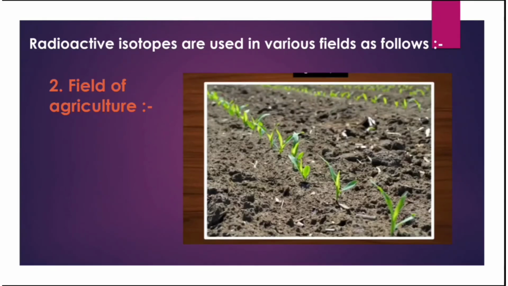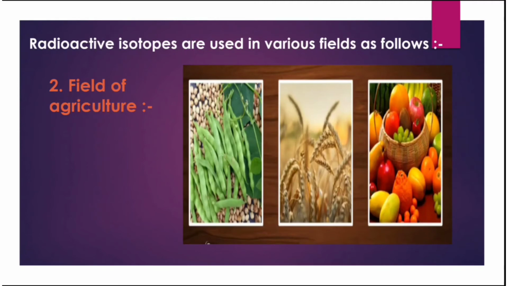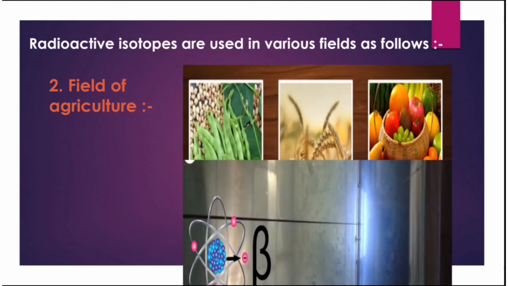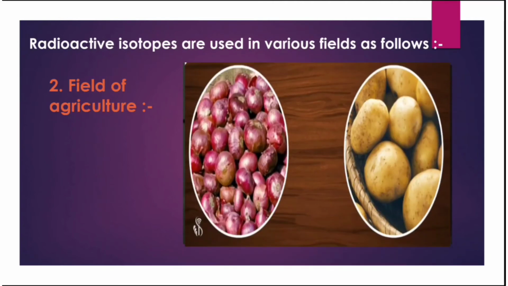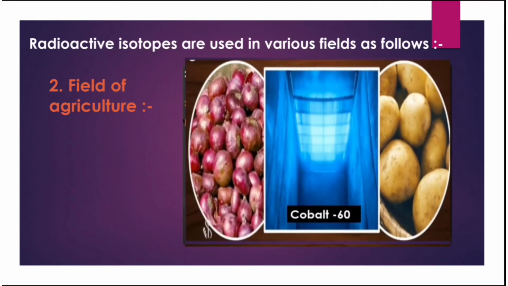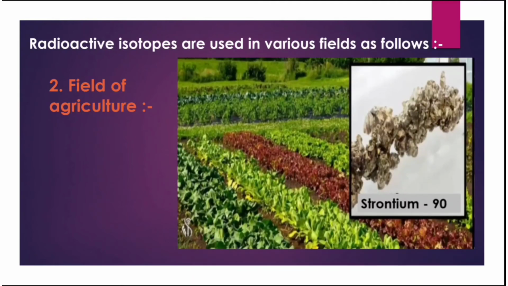Radioactive isotopes have done remarkable work in the field of agriculture. The genes and chromosomes that give seeds properties like fast growth, higher productivity, etc. can be modified by means of radiation. The radioactive isotope cobalt-60 is used for food preservation. Onions and potatoes are irradiated with gamma rays, and cobalt-60 is used to prevent them from sprouting. Strontium-90 is used as a tracer in research on various crops.